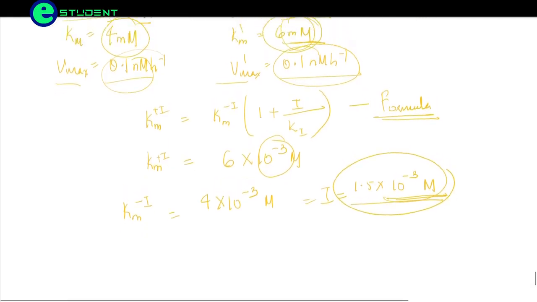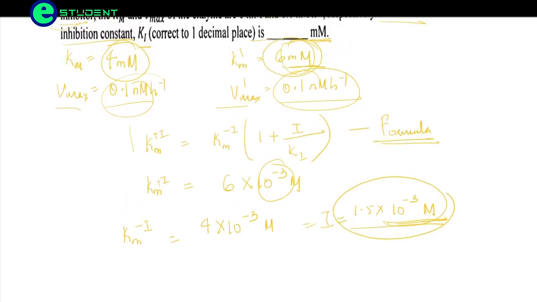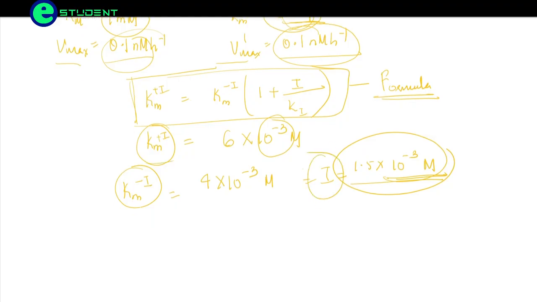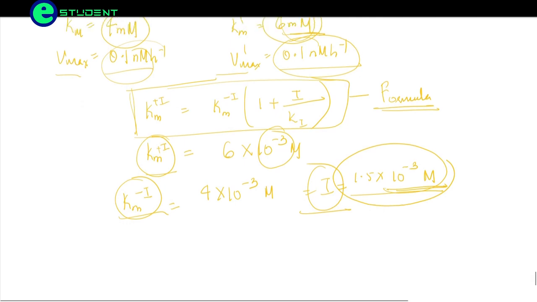Okay, now we have got three values: Km with inhibitor, Km without inhibitor, and the inhibitor concentration. This is the formula by which we have found the Km with and without inhibitor values. And the inhibitor value we have also got. Now using these three values, we have to substitute them in the formula.